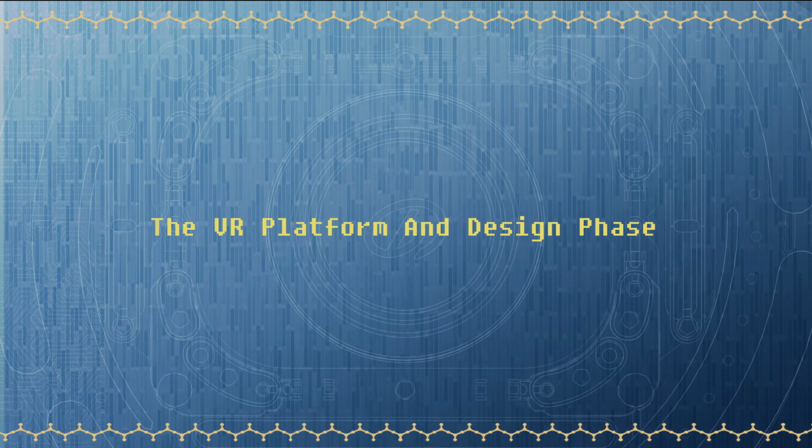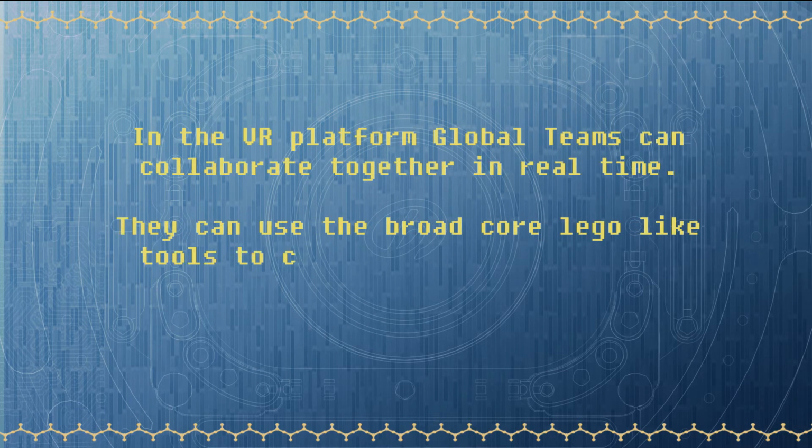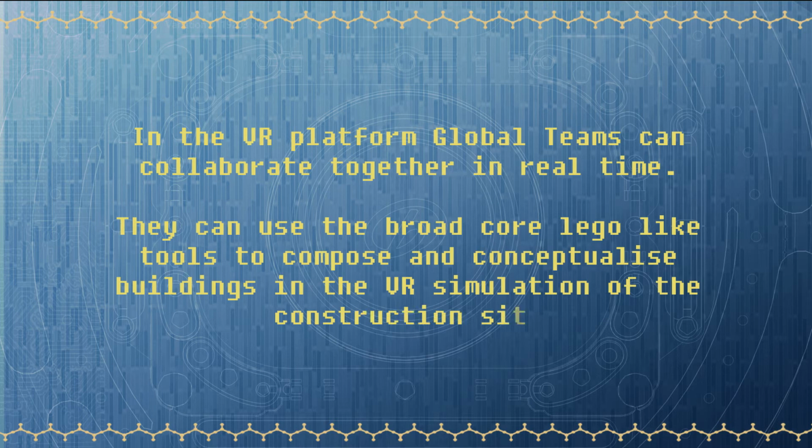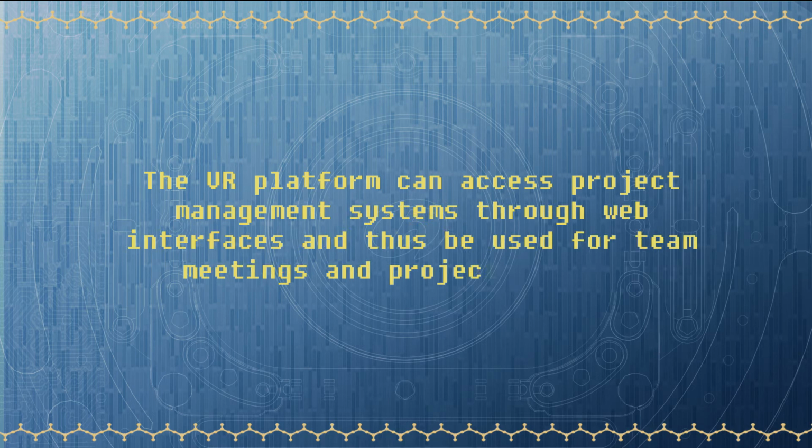After the digitalization is completed, the next component of the system, the actual VR platform, is used to create the architectural designs. In the VR platform, global teams can collaborate together in real time. They can use BroadCore Lego-like tools to compose and conceptualize buildings in the VR simulation of the construction site. The VR platform can also access project management systems through web interfaces and thus can also be used for team meetings and project planning.